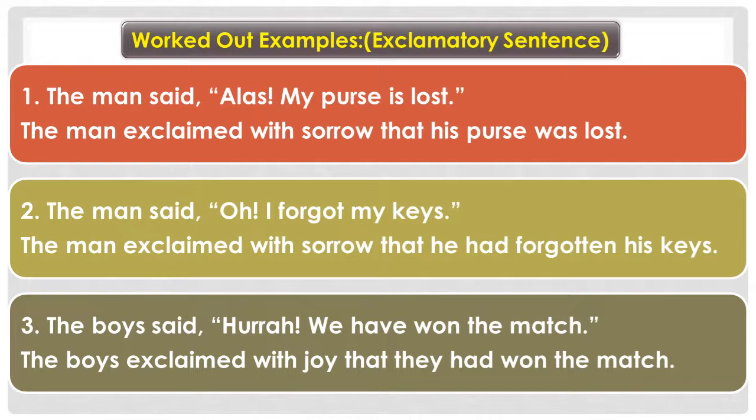Now let's move to example number 3. The sentence reads as, the boys said, "Hurrah, we have won the match." See, the word hurrah indicates happiness. So our reporting speech will be, the boys exclaimed with joy. And the conjunction is, like I said, that. And this sentence, we have won the match, is in present perfect tense, and according to the table, present perfect tense gets converted to past perfect tense. So your answer will be, the boys exclaimed with joy that they had won the match.